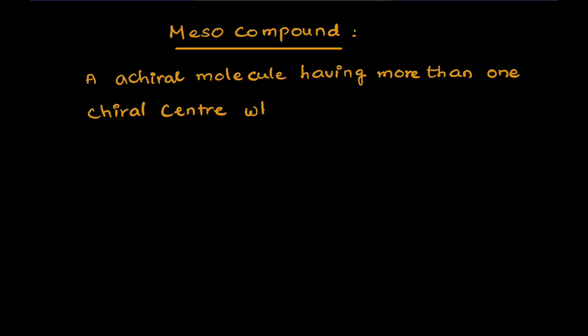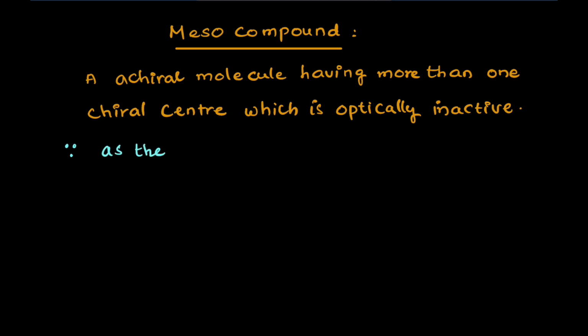What does chiral center mean here? Around the atom, all four groups should be different. So generally that is optically active, but this is not the necessary condition. It means those which are superimposable are achiral, and those which are non-superimposable are called chiral. Chirality is required. So a molecule having more than one chiral center can be optically inactive.